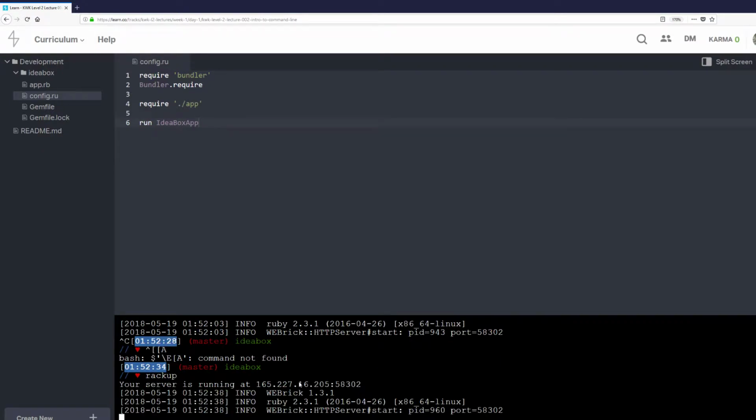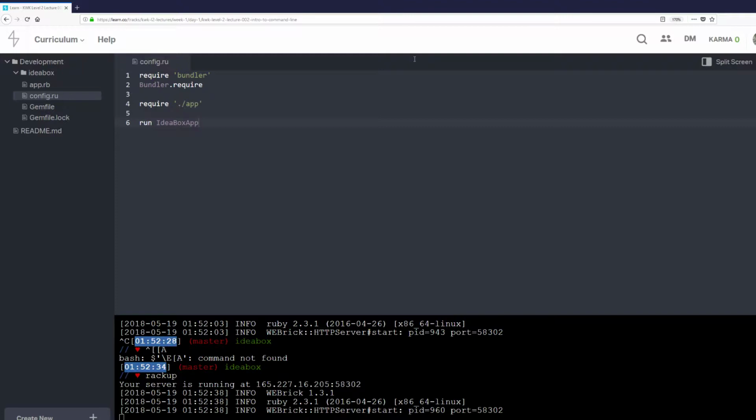So I need to create a new tab here. Be smaller. And I'm going to have to type in manually. 165.227.60.187 colon 395.